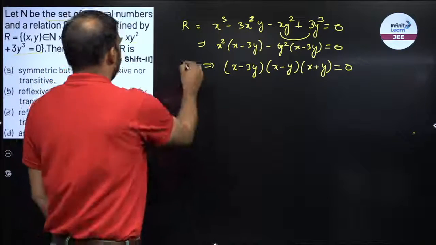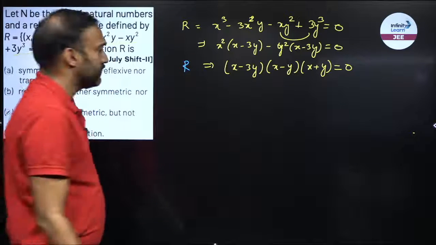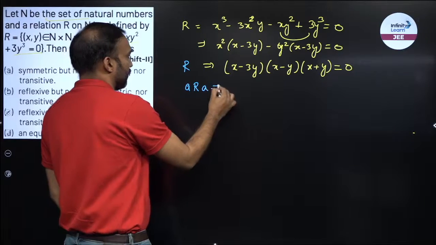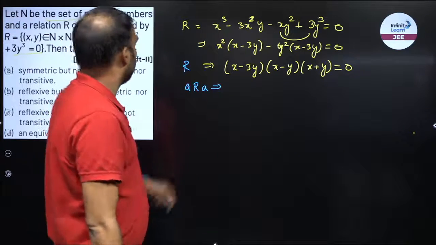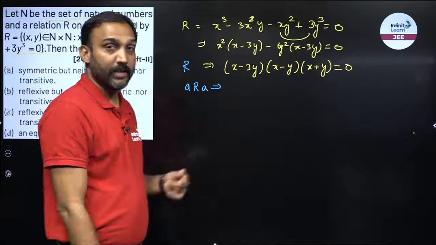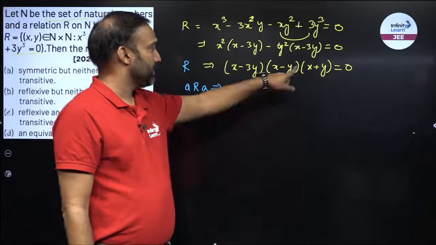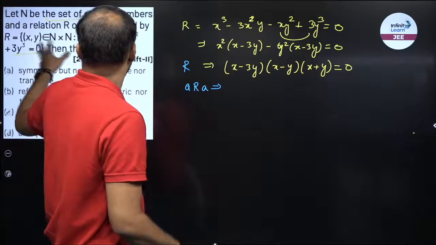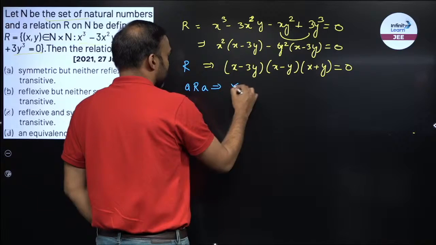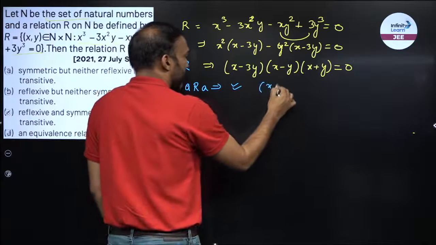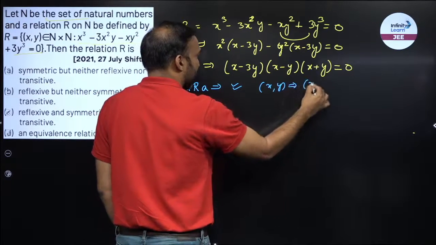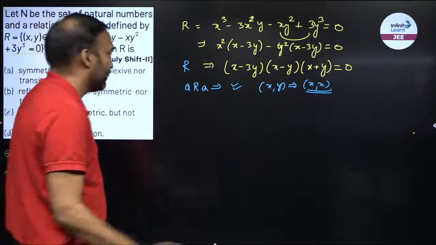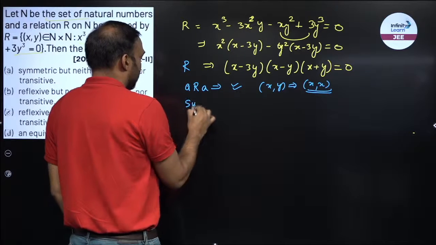So now I have to check whether this relation is reflexive, symmetric or transitive. Now for reflexive, A is related to A, right. So now if I put x instead of y, will this equation be 0? Yes. If I replace y by x, x minus x will always be 0 for whatever pair I take of x comma y. So this is reflexive, right, because it is defined for x comma y. So for reflexive I will say x gives x. So if I replace y by x, this equation becomes 0, right. So it is reflexive. Now I am checking symmetric.